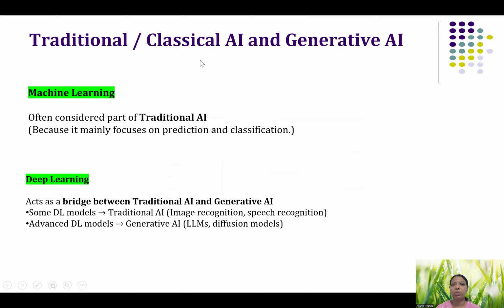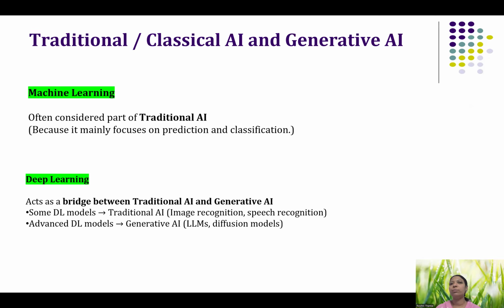So how is generative AI different from traditional classical AI? In machine learning, we know there are three types: supervised, unsupervised, and reinforcement learning. We make a machine learn from data, and we give labeled data, so we know the output. Machine learning is nowadays considered traditional AI because it does what we already know. For example, we train a model for weather prediction. We give a lot of data: if the temperature is like this, the humidity is like this, the wind is like this, then it will rain or it will not rain. We know the input as well as the output, and when we give a new input, it can predict it.